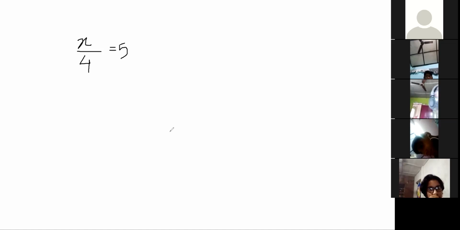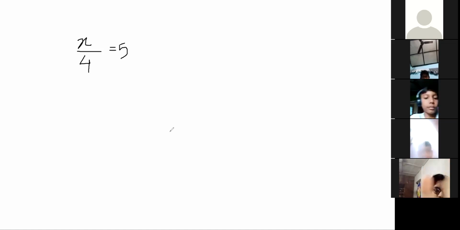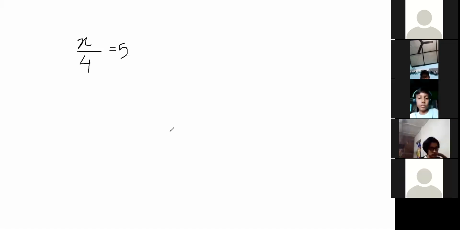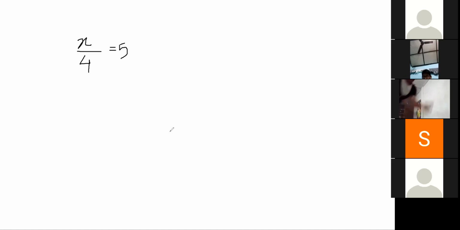How will you find the value of x? All of you listen to him very carefully. Sir, at first, from x by 4, we will take 4 to the right hand side. Then we will write x equal to.